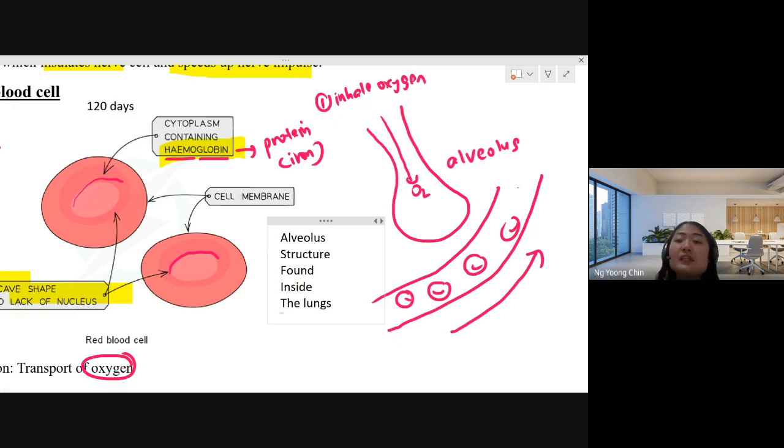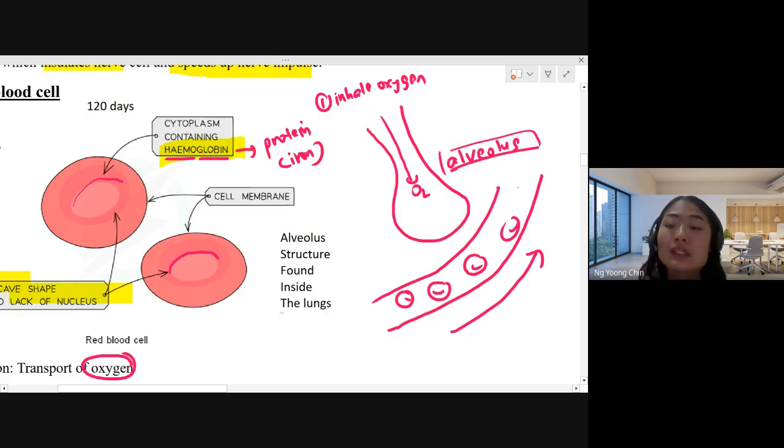So when we inhale oxygen, just like what we did now, the oxygen will come along your respiratory tract, then enter into the lung, right? And the end of the lung has the alveolus. This alveolus is very closely related to the blood capillary. So the oxygen will be diffused from the alveolus to reach the blood capillary.